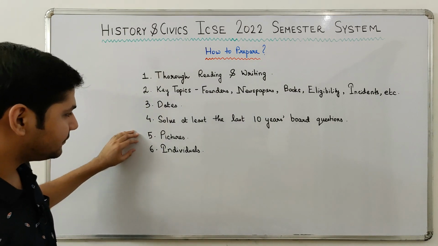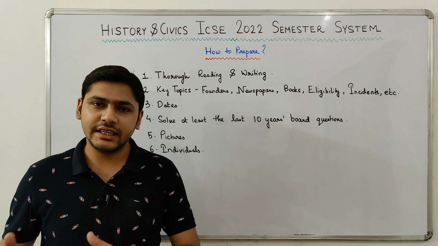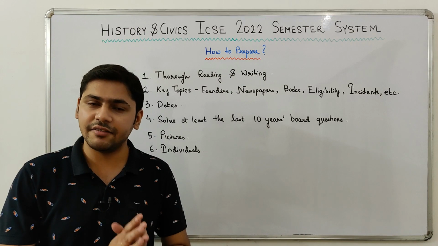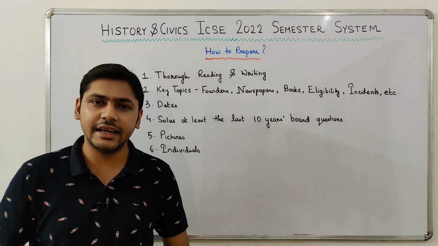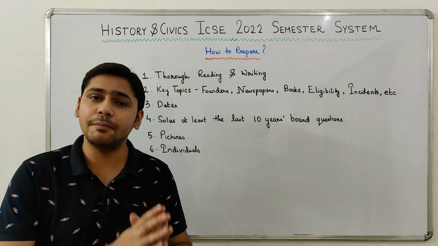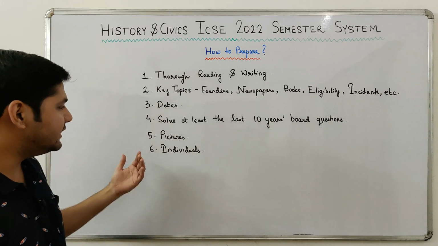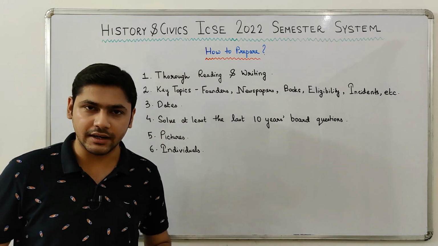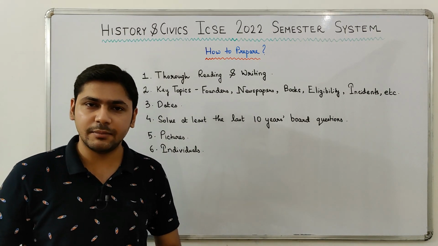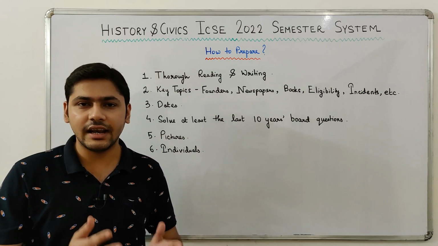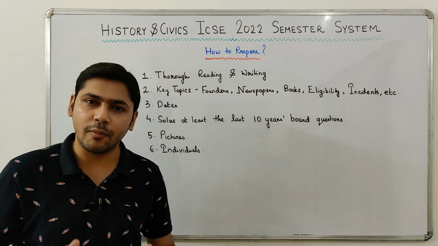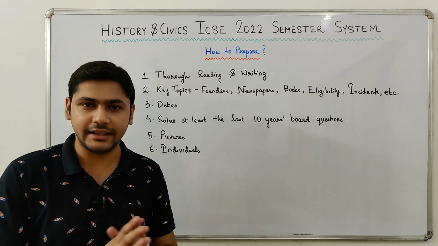Next, pictures. Now guys, if you see the past question papers of history and civics, you will find that one picture question is definitely asked. So it might be the case for MCQs also, a picture can be given and you can be asked to identify the personality. So when you study the chapters, go through all the pictures properly. Next, individuals. Now you have many individuals in your syllabus: Mahatma Gandhi, Dadabhai Naoroji, Lal Bal Pal, Subhash Chandra Bose, etc. You have to go through all the individuals properly and learn all the contributions done by them.